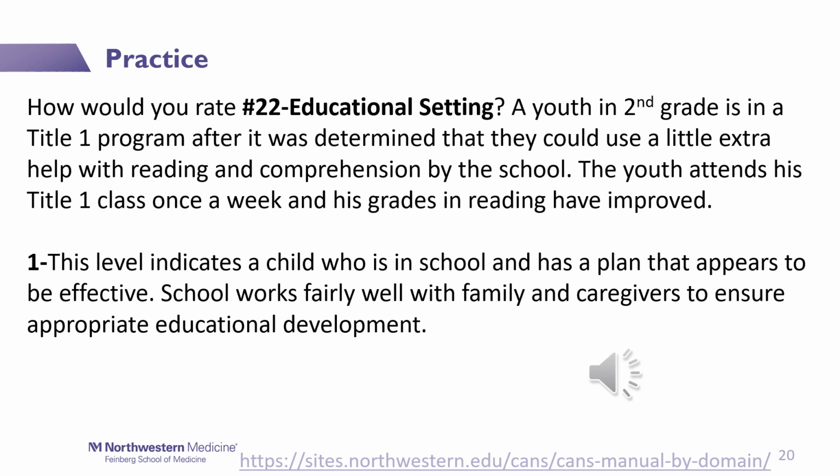In this scenario, a 1 would be the preferred score. This level indicates a child who is in school and has a plan that appears to be effective. School works fairly well with the family and caregivers to ensure appropriate educational development. This would not be a 0 because although the school environment is a strength, we are not seeing them exceeding expectations or that someone is going above and beyond.